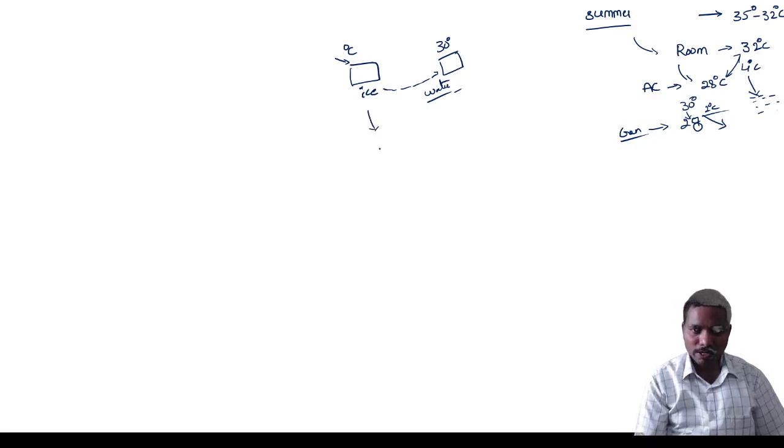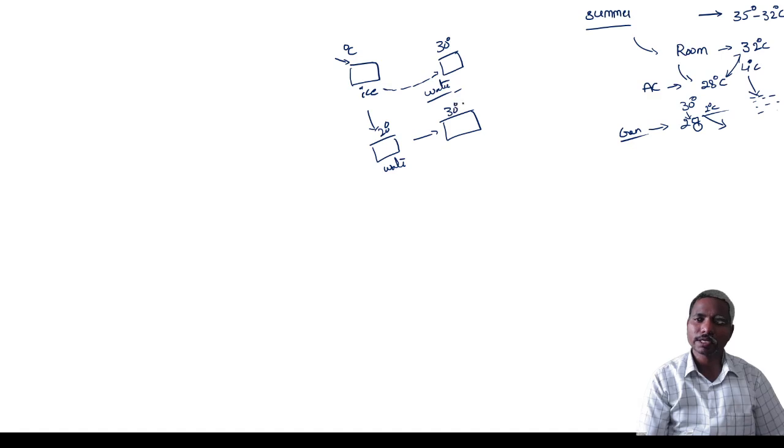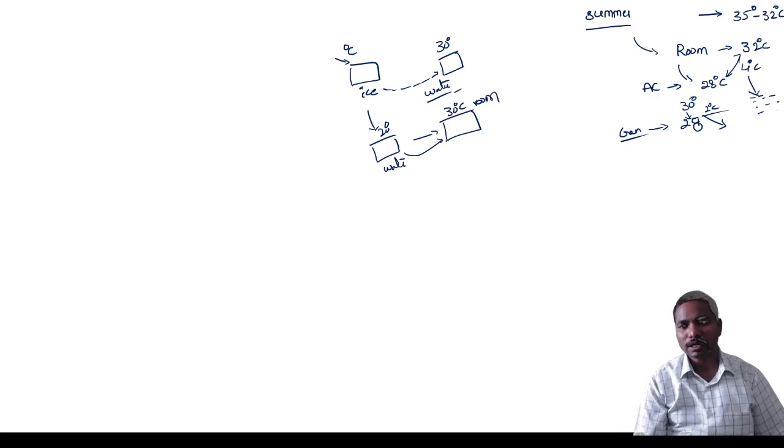In the same way, if you place water at 20 degrees centigrade in a 30 degrees centigrade room, it takes a lot of time to go from 20 to 30.